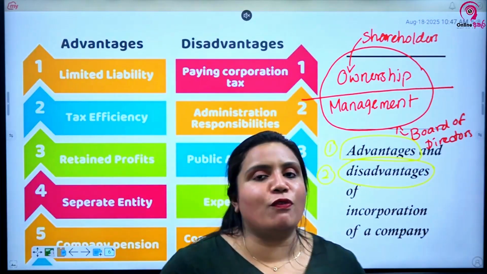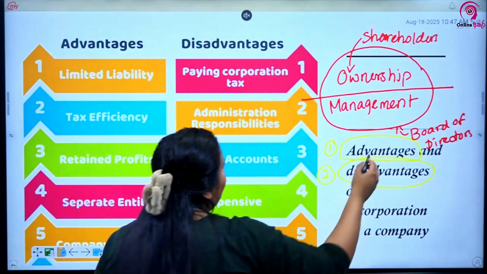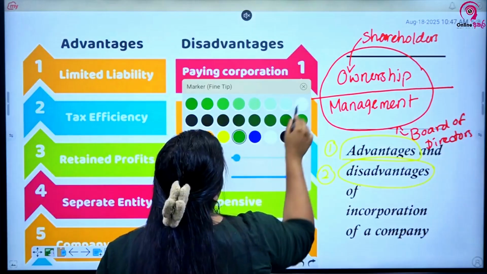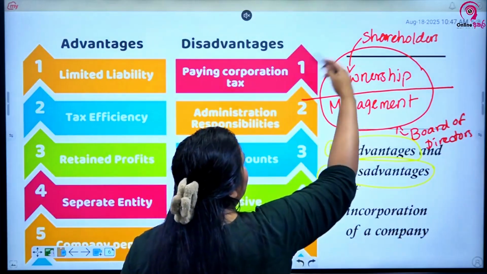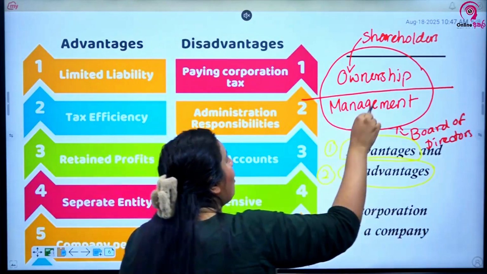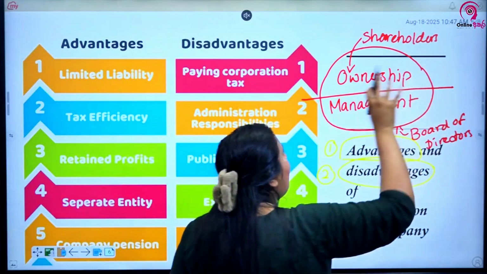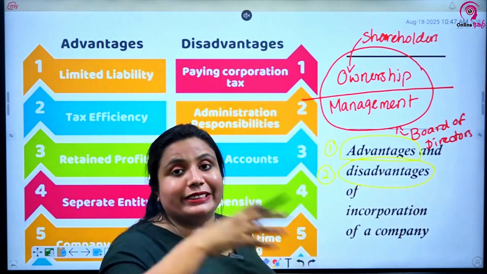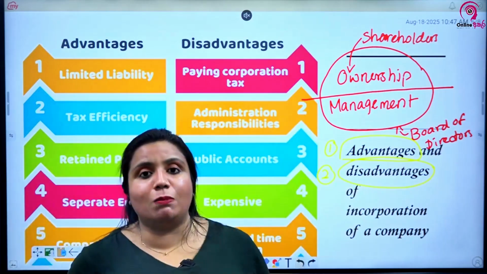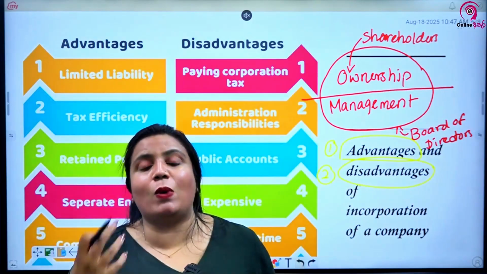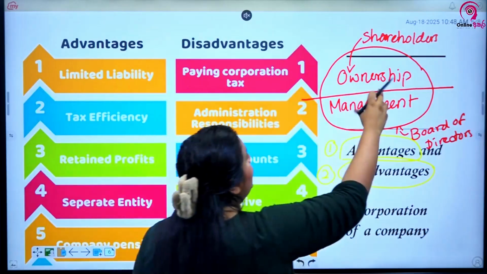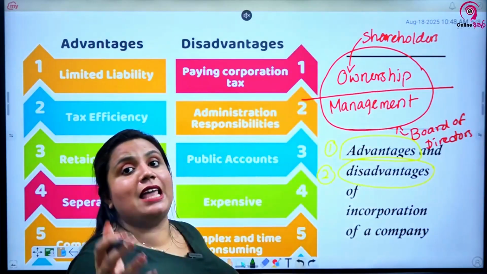Next one, lack of control. The same thing that I told you as an advantage before sometimes ends up being a disadvantage. Why? Earlier, when you take sole proprietorships and partnerships, owners had all the powers. They were the owner and it's their money. They invest the money. They were very bothered about what is really happening in the business. Thereby, they paid a lot of attention to what is happening in the business because it's their money.